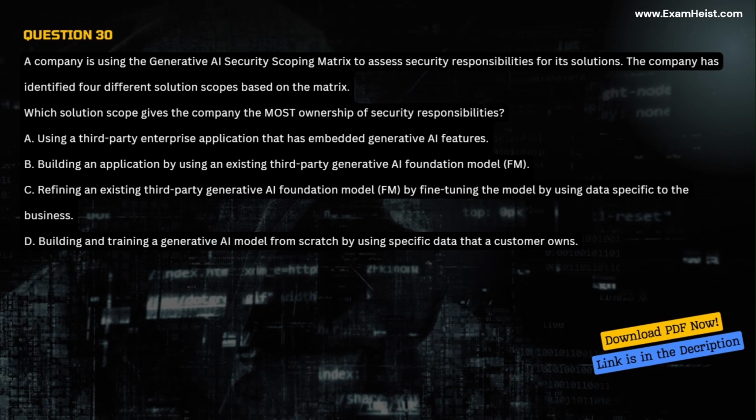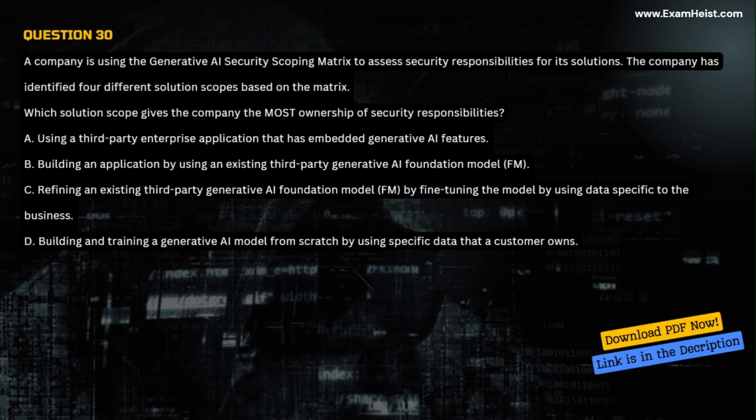Question 30. A company is using the generative AI security scoping matrix to assess security responsibilities for its solutions. The company has identified 4 different solution scopes based on the matrix. Which solution scope gives the company the most ownership of security responsibilities?